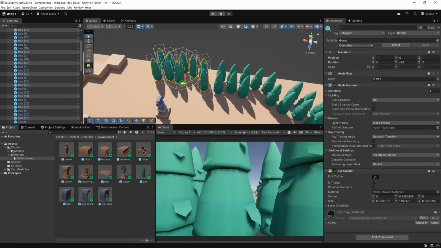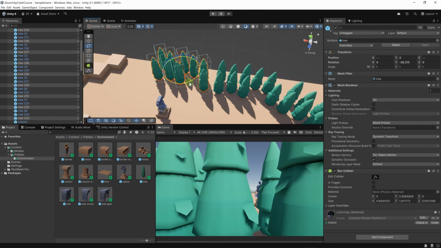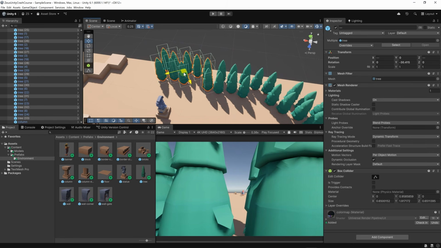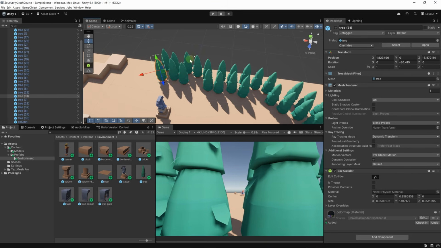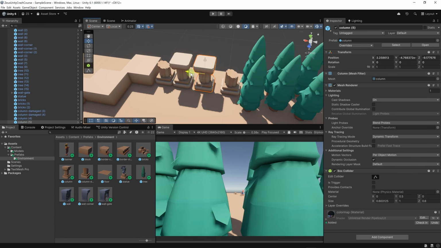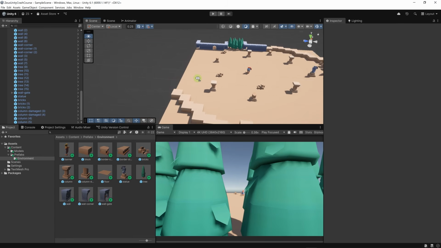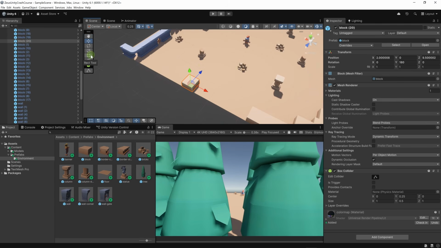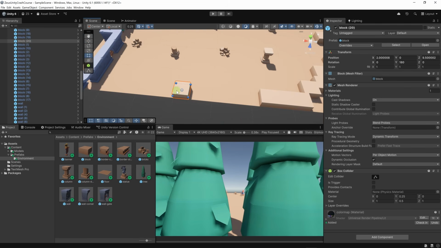If you want to ignore grid snapping, you can hit Control while rotating or moving objects. So here, if I want to move them with more precision, I can hit Control. And perhaps here we can add some columns to close this gap. Let's close the rest of the gaps using some blocks. We can also use the Rect tool. If I click on Rect tool, we can scale objects with more ease. For example, here I can scale from this side or scale from this side.